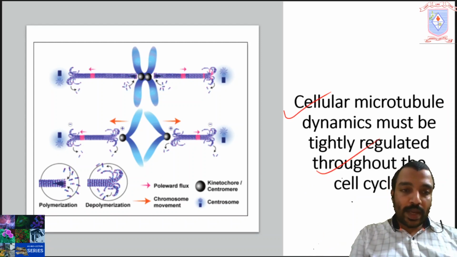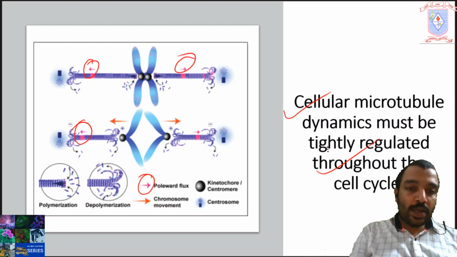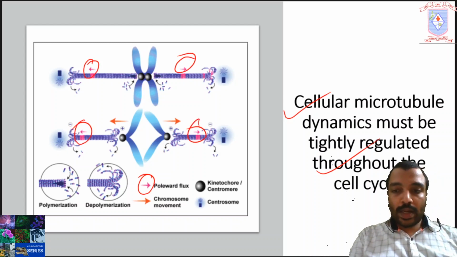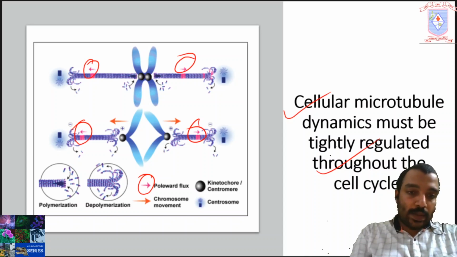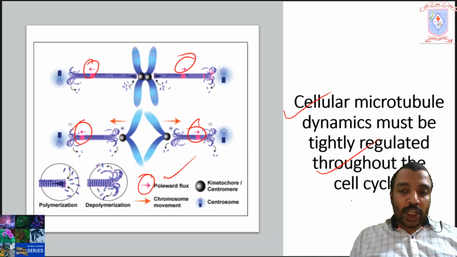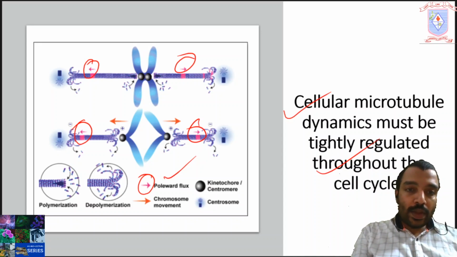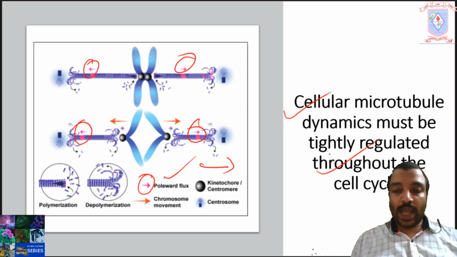In the diagram, this red colored short arrow denotes the poleward flux. The direction of the arrow indicates the direction in which the flux is happening.